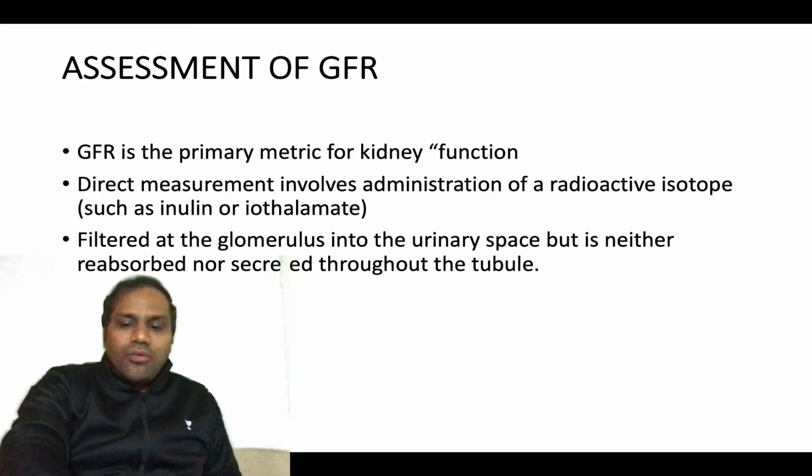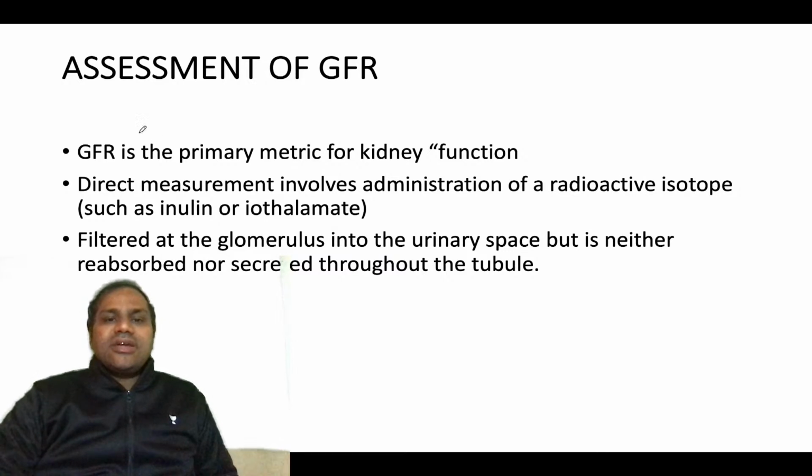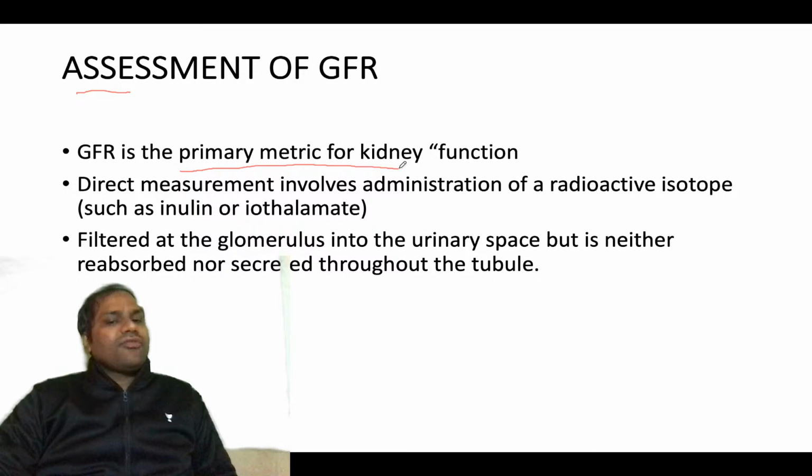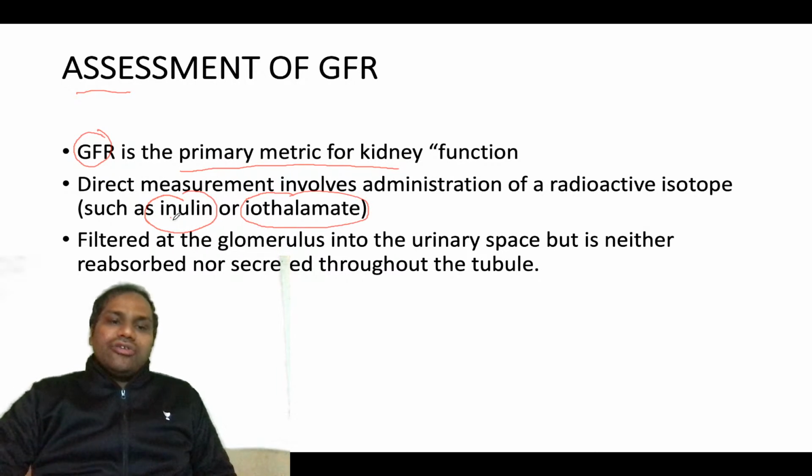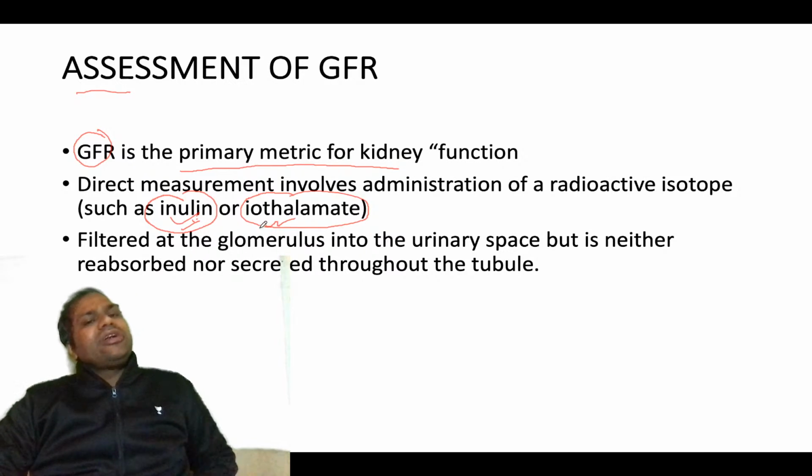So for azotemia, what you do, you need to do assessment of GFR. So what is GFR? It is basically the primary metric for kidney function. Now how do you measure GFR? GFR you can measure by administration of inulin or iothalamate. Inulin was previously used, nowadays iothalamate is used, but both are very tedious and very difficult to do.